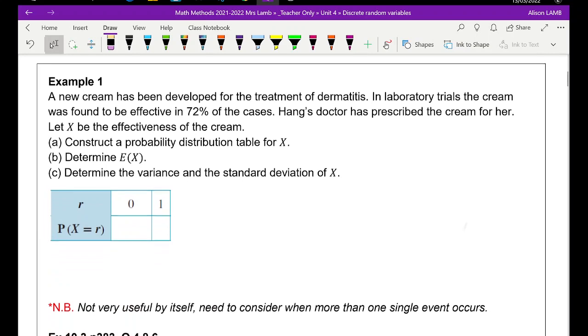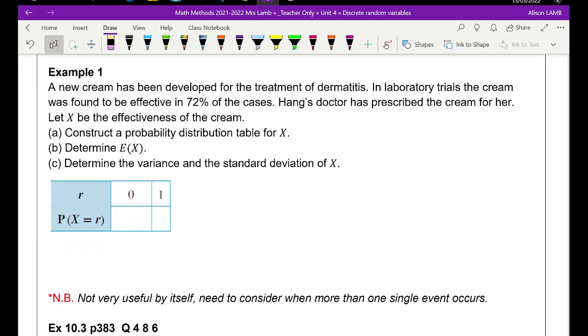I'll do example 1 as well. It's quite straightforward. What is most important about this Bernoulli distribution? It's not very useful by itself, because this is always about one event, and often it's not about one event. We want multiple things to happen. So we'll go through this. This is not our focus of the course, but it really is important in leading to our focus. So we've got a new cream that's been developed for the treatment of dermatitis. In laboratory trials, the cream was found to be effective in 72% of the cases.